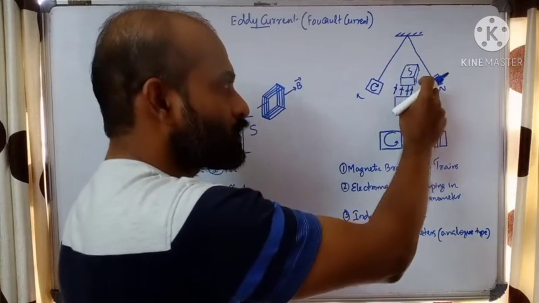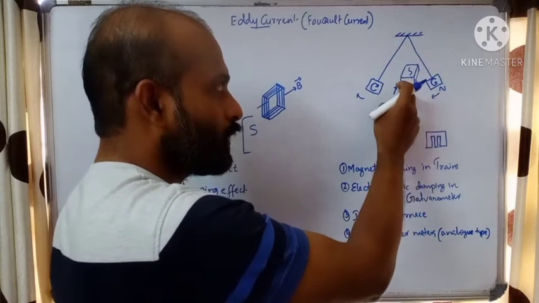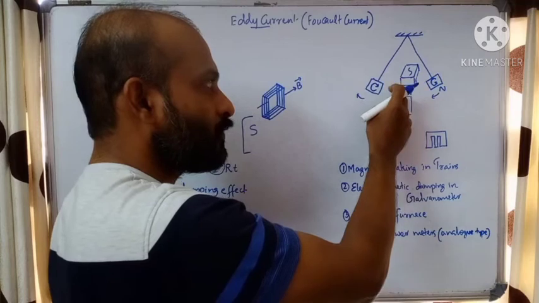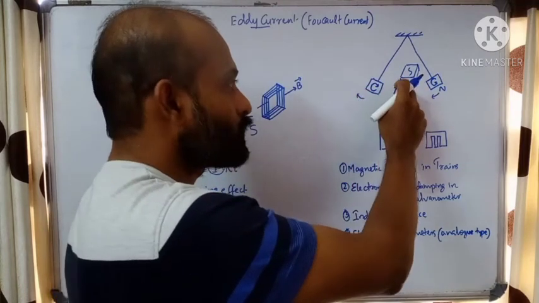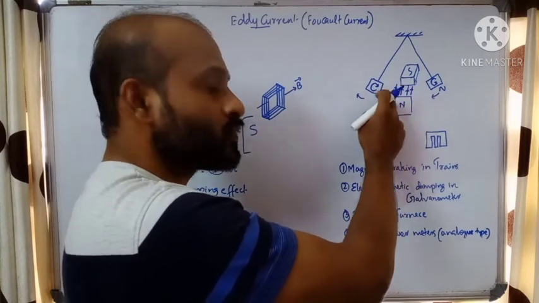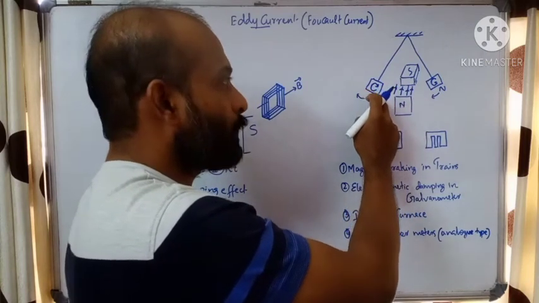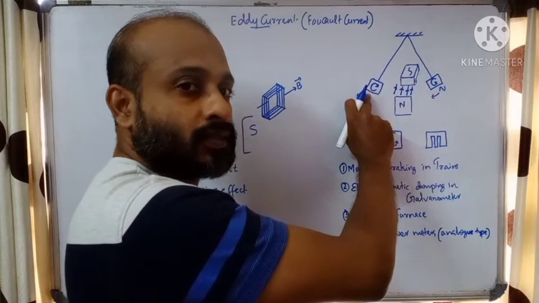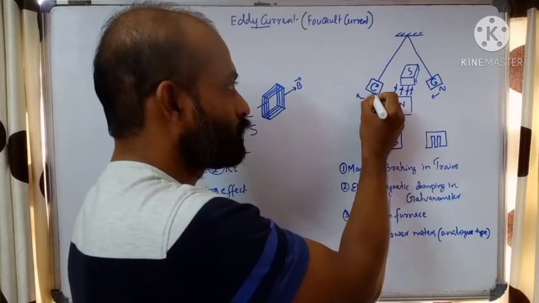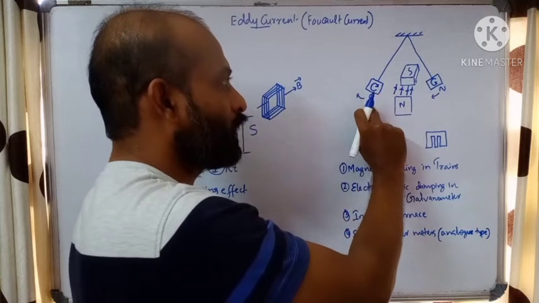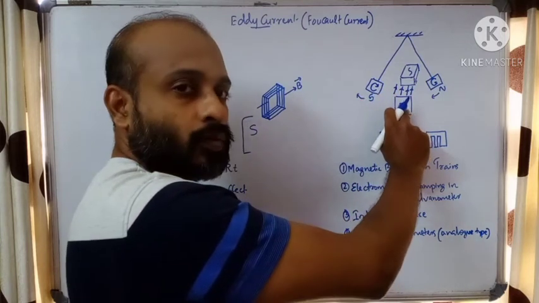Now suppose it reaches here, it is oscillating, it moves to the other side. See, when it is moving away from the magnetic field, the same phenomenon we can experience. When it is moving away from the field, the magnetic flux goes on decreasing. Now what happens is the current will flow in the opposite direction, that is clockwise direction. Now on this side there will be a south pole. This south pole has a tendency to attract the north pole.